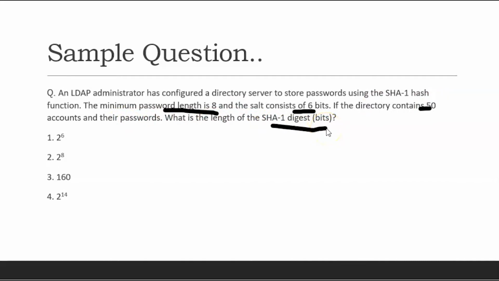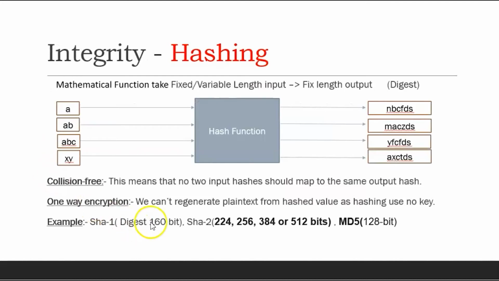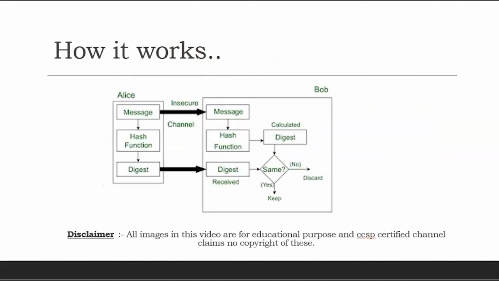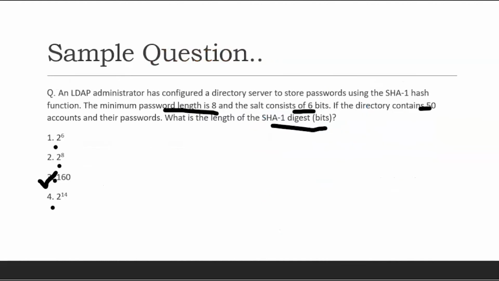These questions look difficult when we read them, but if we are sound on this concept, it is very easy. The options given are 2 to the power 6, 2 to the power 8, 2 to the power 14, and 160. One option is from this value, one from that value, one by adding these two values. But the answer is 160. The reason is that the SHA-1 digest output is always the same, as we have seen: SHA-1 gives a 160-bit output. Whatever the length of the password, whatever the length of the salt, it does not matter. The output is always 160 bits.